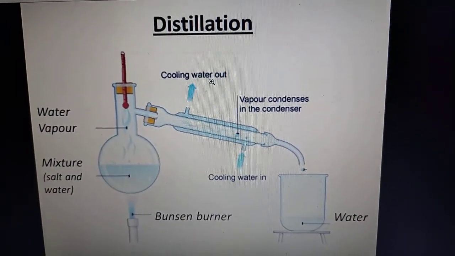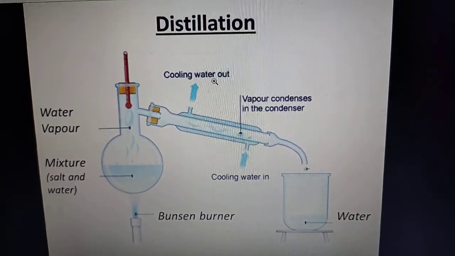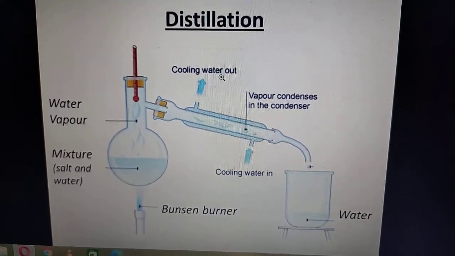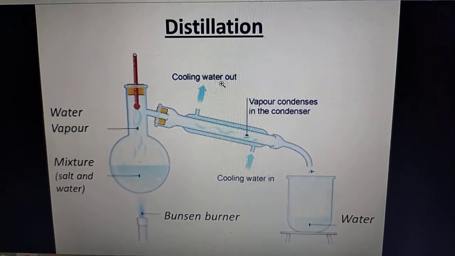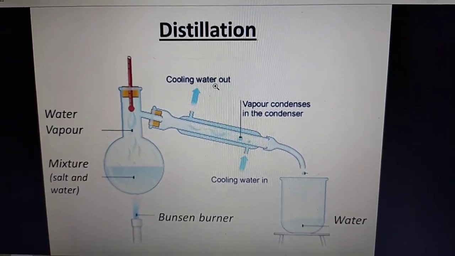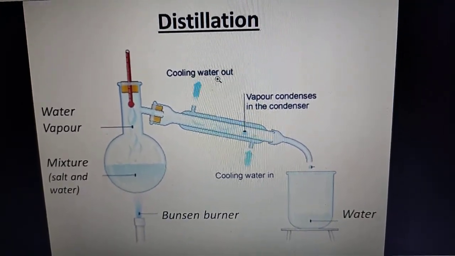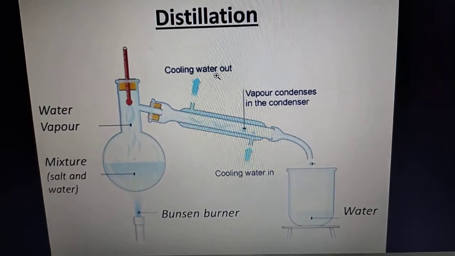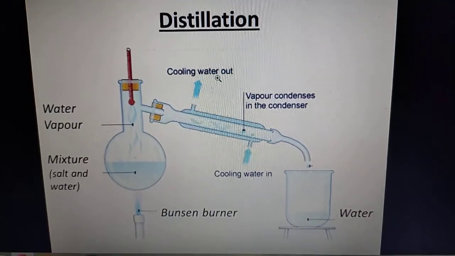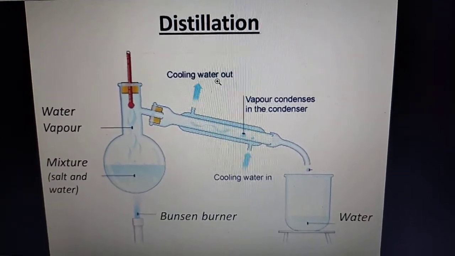Now we are going to learn about separation. The separation of miscible liquids can be done by the method called distillation. Now we are going to learn what is distillation. In your book, mixtures of miscible liquids can be separated by distillation. So these can be separated into their components. Say we have a mixture of salt and water. What are the components present here? Salt and water are the two components. Now we are going to separate these components with the help of this method called distillation.